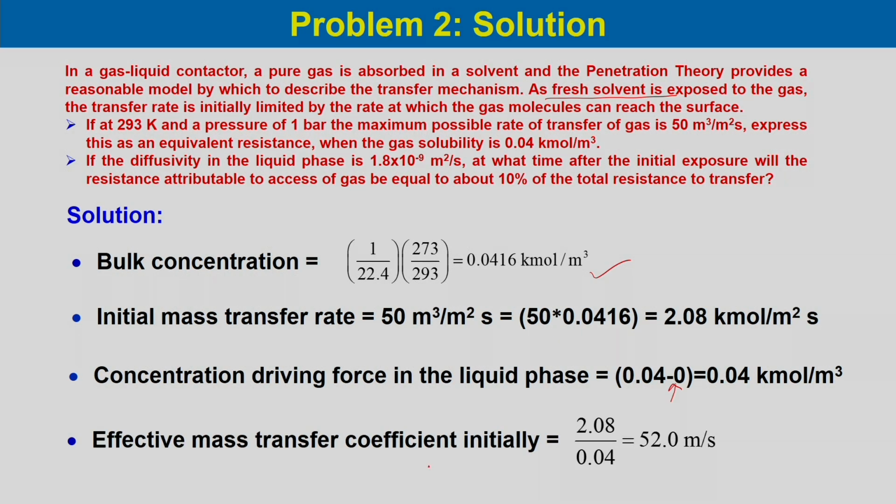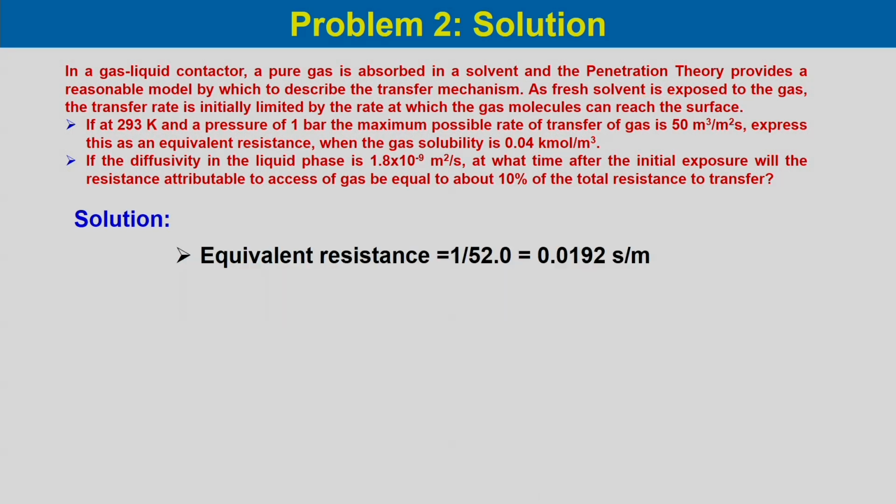The effective mass transfer coefficient initially is 2.08 divided by 0.04. So, this is 52.0 meter per second. This is the initial effective mass transfer coefficient. Now, equivalent resistance is 1 by mass transfer coefficient, which is 0.0192 second per meter. So, equivalent resistance we have calculated.